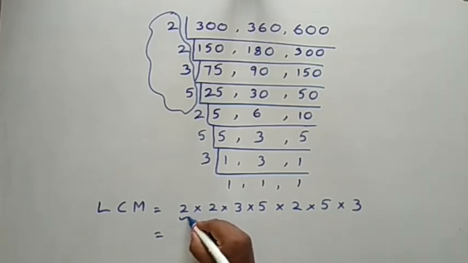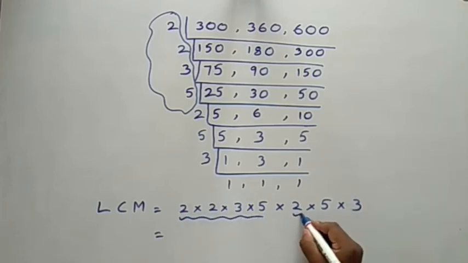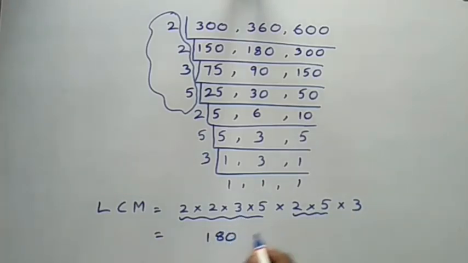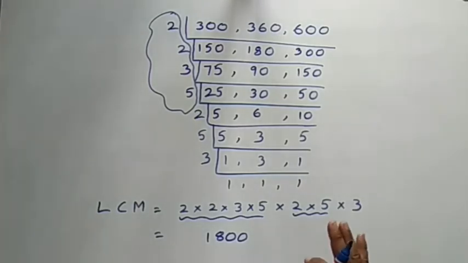See up to here it is 60. 2 5s are 10. See here this 3 means 60 times 3 is 180, and this 10 we can apply as multiplication. Now LCM is what? 1800. I think now you got an idea about this problem.